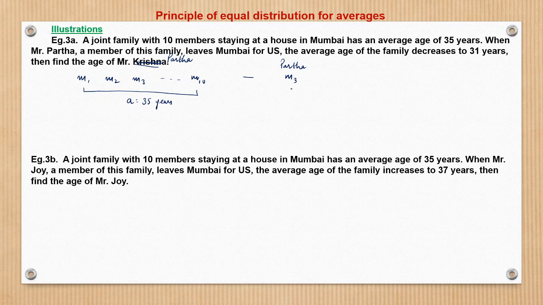Okay. So now if the age of Mr. Partha would have been 35 years, then the average age of the new group of family would have remained 35. Had the age of Mr. Partha, who left the family to go for US, been 35, then the average age would have remained 35. However, the average age is not 35, it's getting changed to 31 years, right? So the new average age is 31 years.